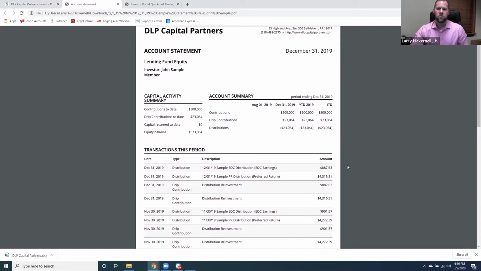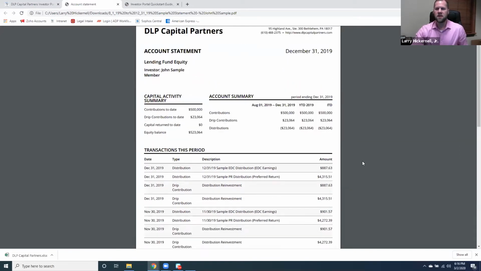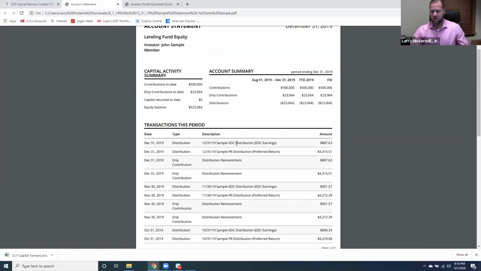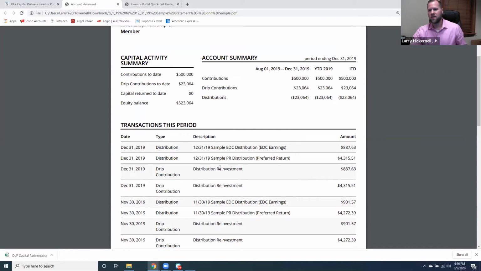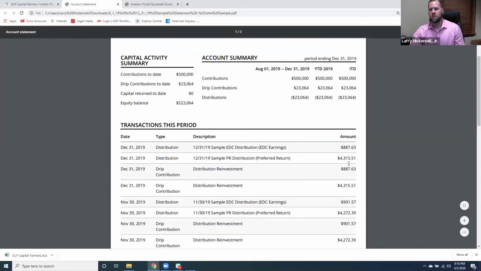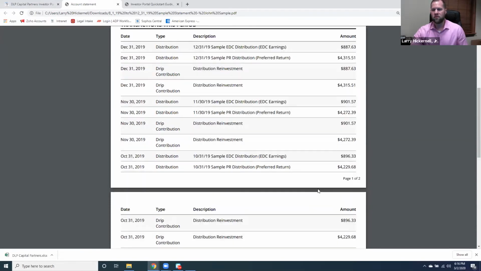On these statements, which you can certainly see here are nice and clean and concise, and I'll make this a little bit bigger here for my own benefit as well, you can actually see not only the preferred return distribution of $4,315.51, but then also the EDC, excess distributable cash, or profit split distribution as well. And then it'll show those both being reinvested onto the principal balance. So it gives you a nice, clean way to view everything.